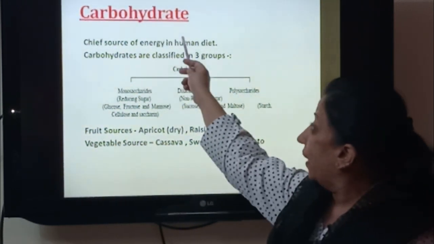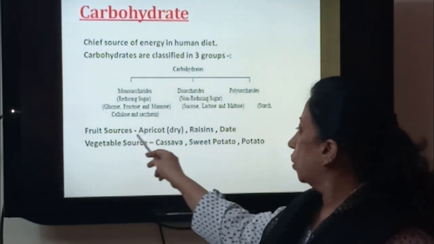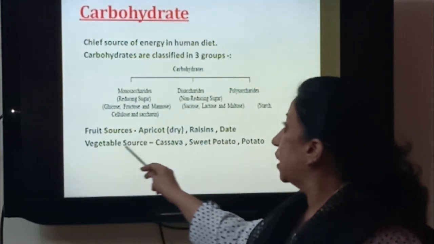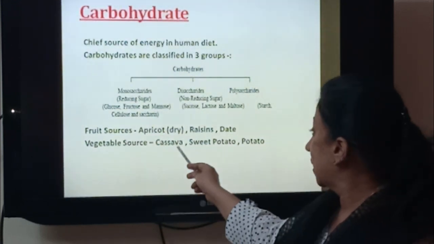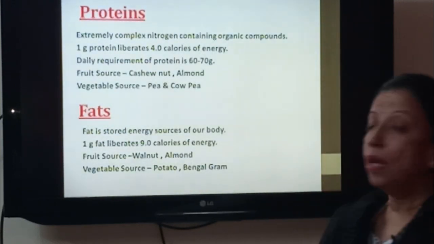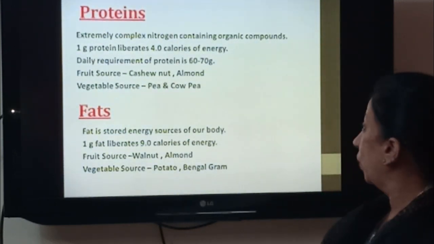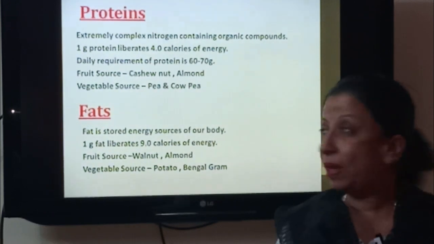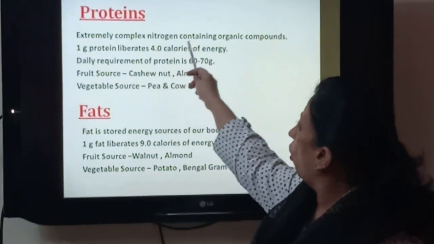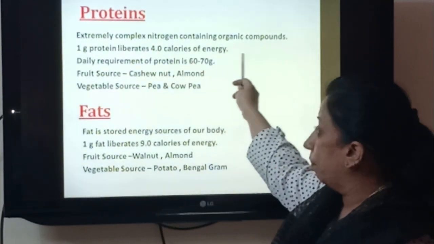So starting from carbohydrate, their important sources of fruits are apricot, raisins, date, and the vegetable source from which we get carbohydrates are cassava, sweet potato and potato. Next, proteins. You all know that proteins are very important for our body build-up. So they are also known as the building blocks. So proteins are extremely complex nitrogen containing organic compound.